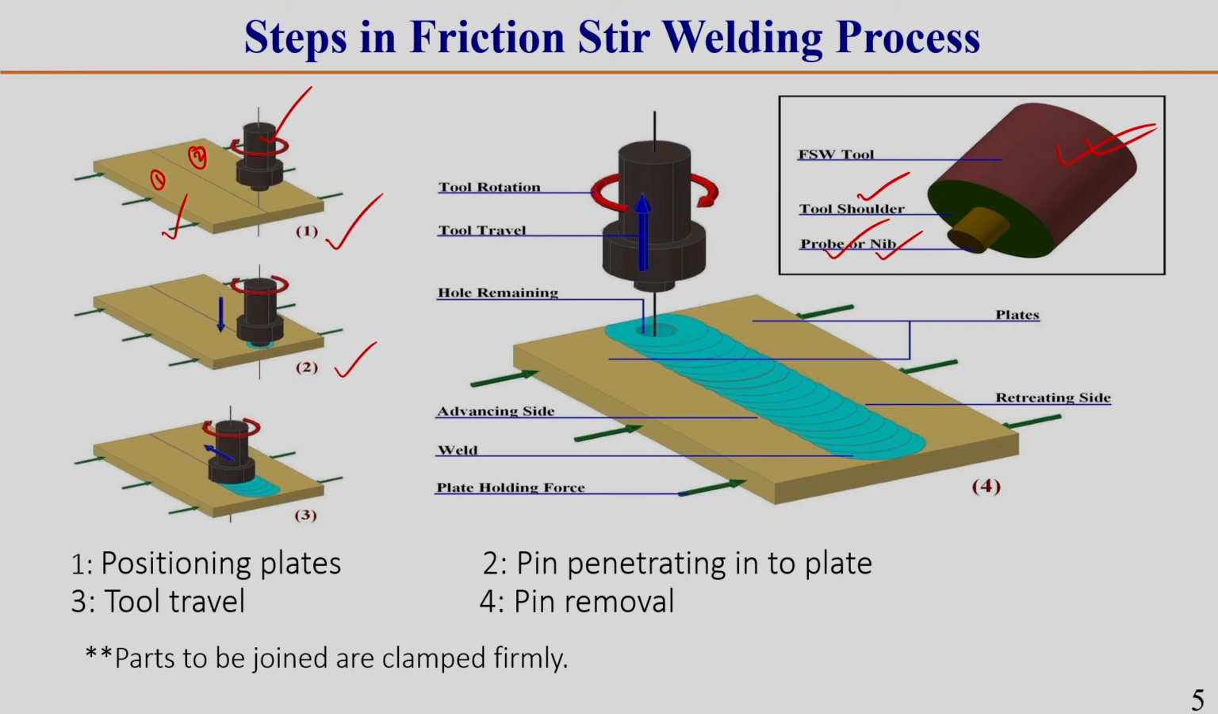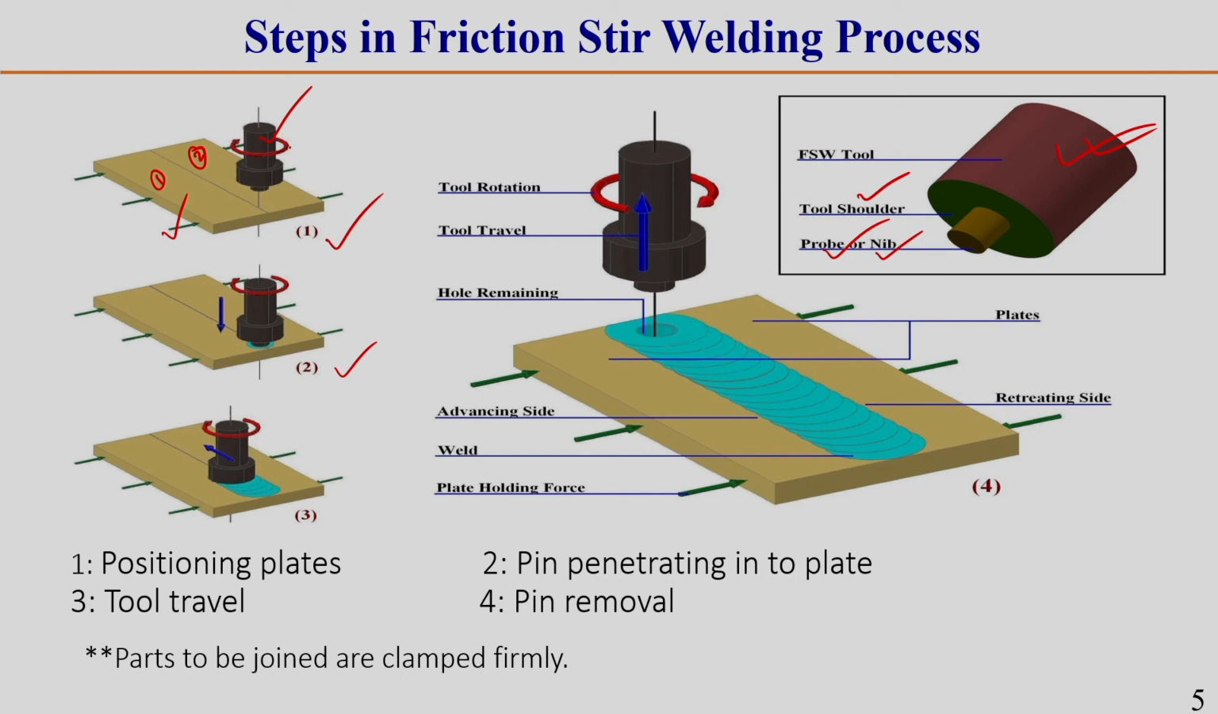Here, just keep one thing in mind: in the FSW tool there is a bigger diameter component and a smaller diameter or smaller size component. The bigger diameter part is called the FSW tool shoulder, and the smaller diameter part is called the tool pin or nib, which is generally inserted inside the workpiece. How that happens, I will also discuss here.